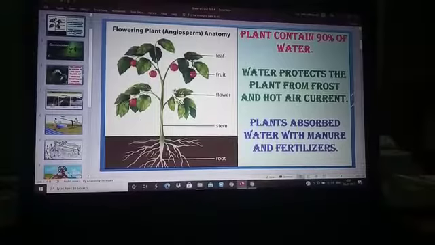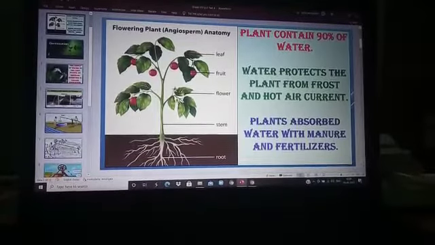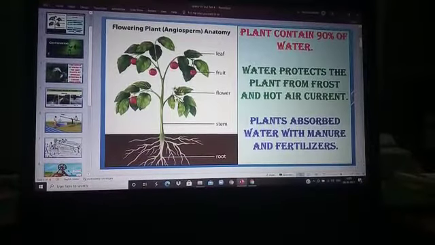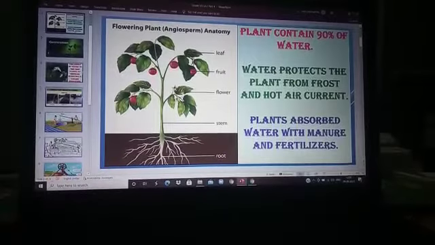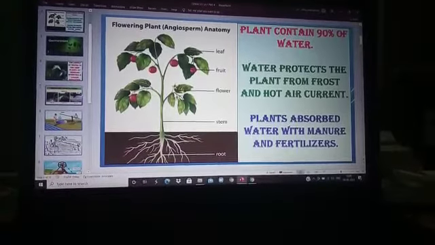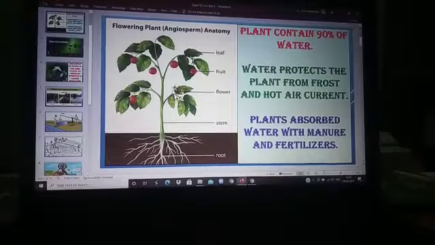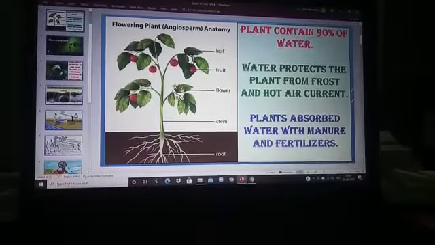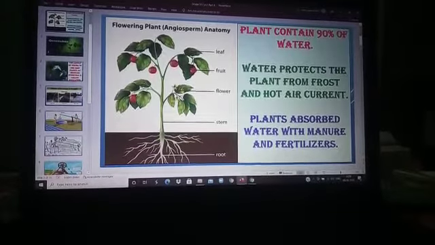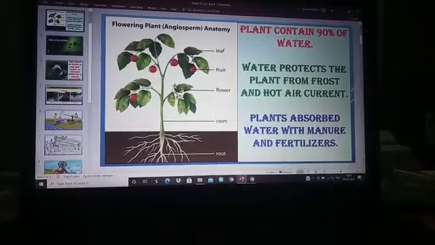And also the plants are exposed to sunlight. During the afternoon time the temperature is very high, the air is also very hot. So to protect itself from the hot air current, plants absorb the water. Water also protects the plant from the frost.